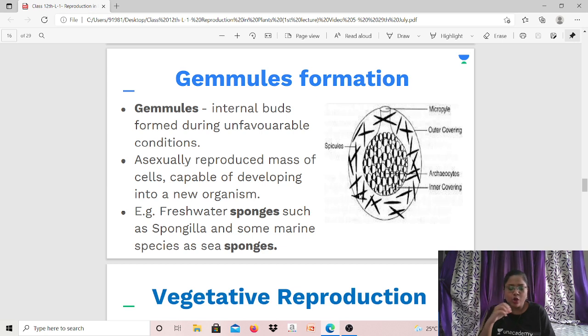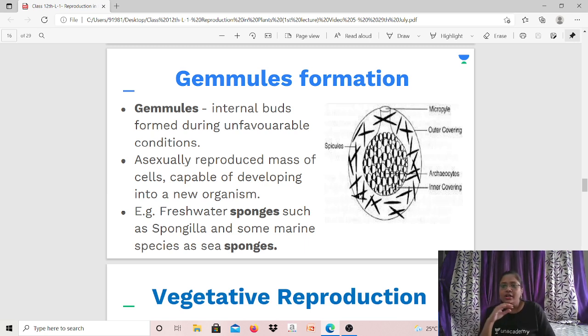They become extremely soft, just like a sponge. Therefore, they are termed as sponges. So there are freshwater sponges, for example, spongilla, and some marine species such as sea sponges. Both of these varieties form gametes when they feel that conditions for their survival are unfavorable. When they sense that conditions are favorable, these gametes hatch out, and the organism comes out of it and develops. Okay, and it starts the normal functioning.